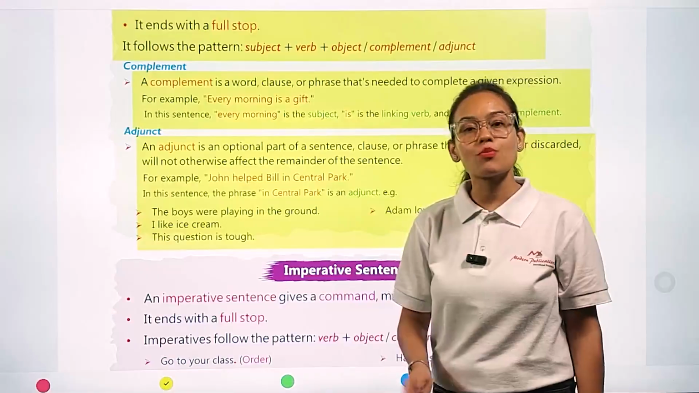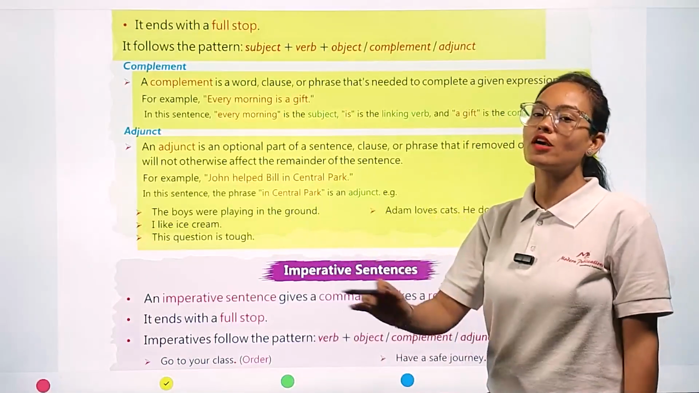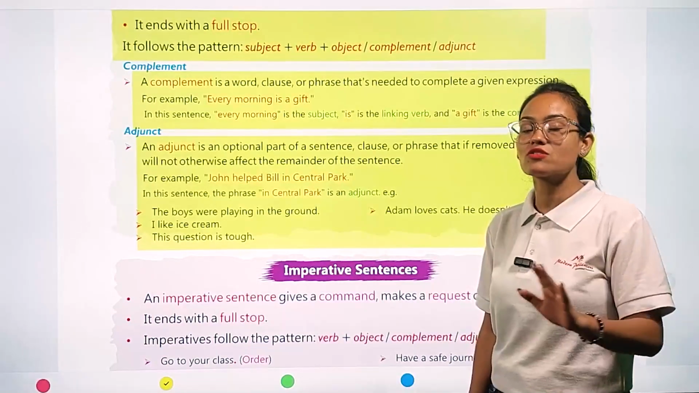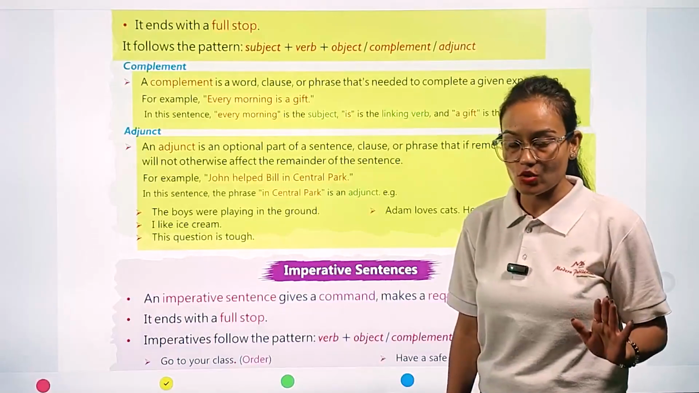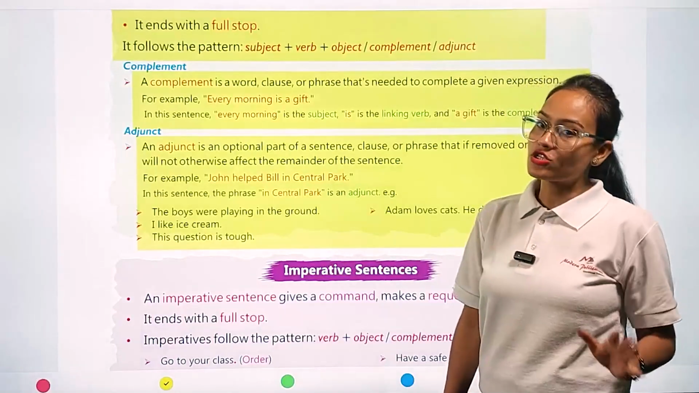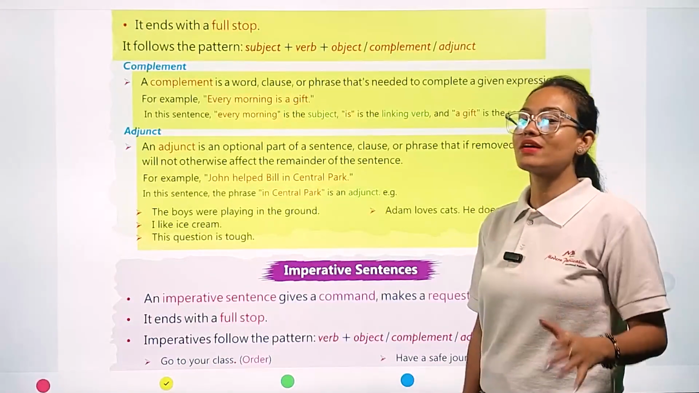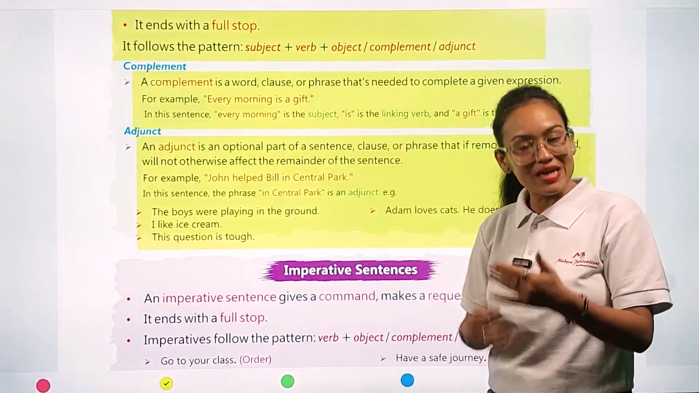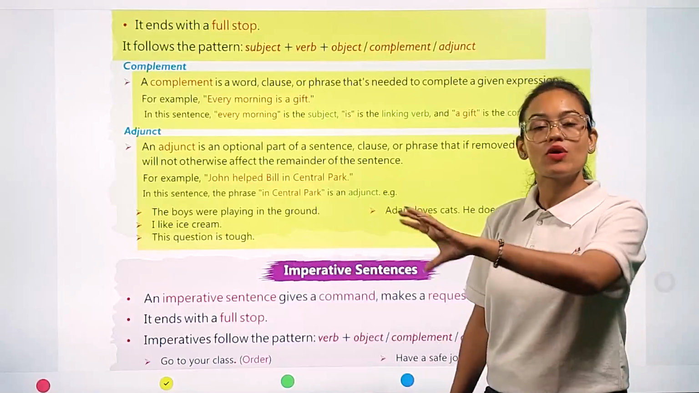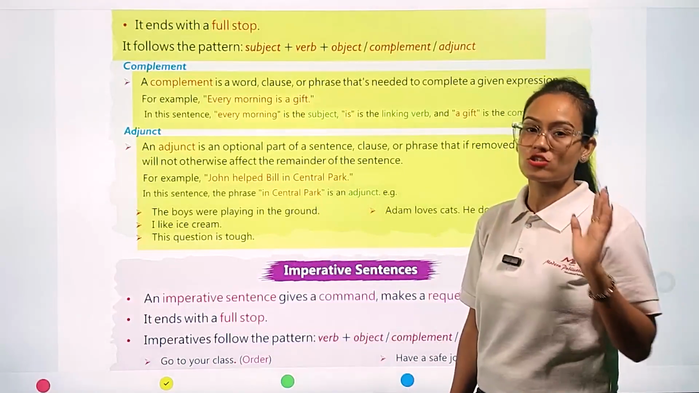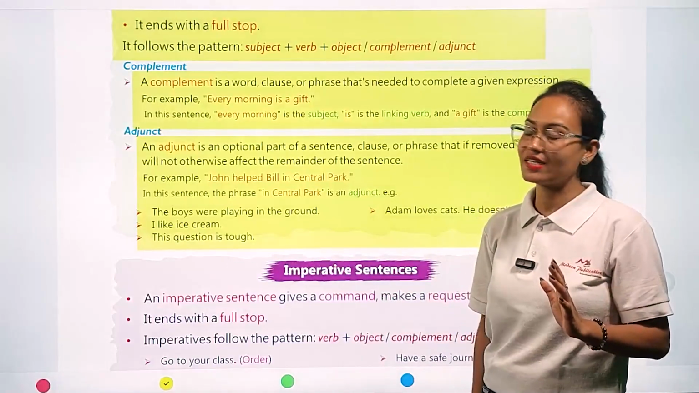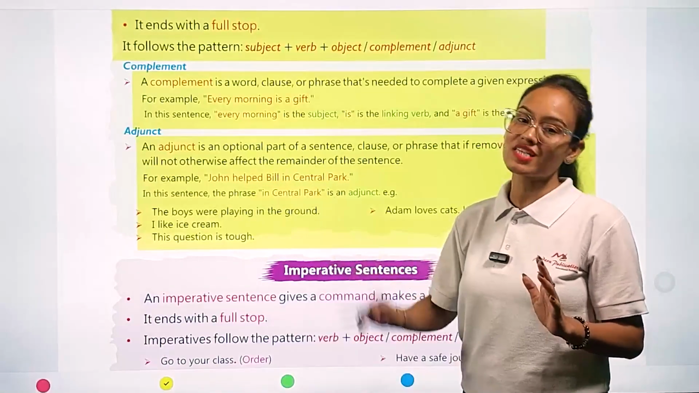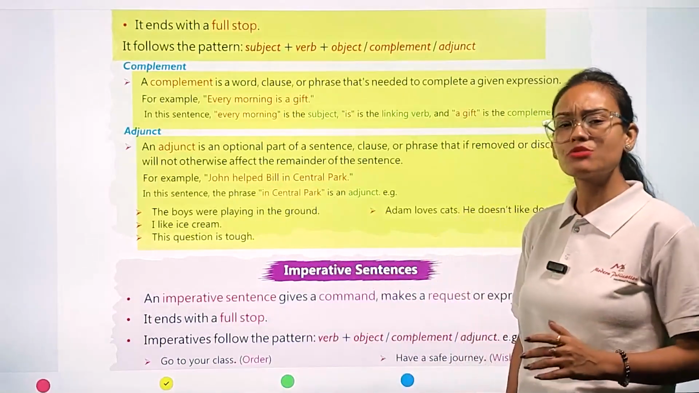Adjunct means, my dear student, the optional part of the sentence. If it is removed, there is no effect on the rest of the sentence. The sentence still remains meaningful and complete. So complement means adding meaning, while an adjunct is an extra part. If you remove it, it doesn't affect our sentence; it still remains meaningful.